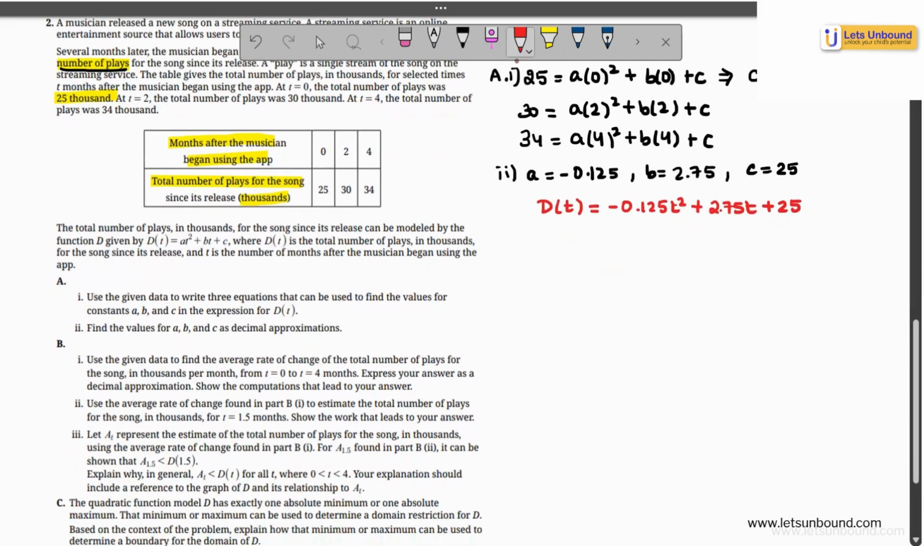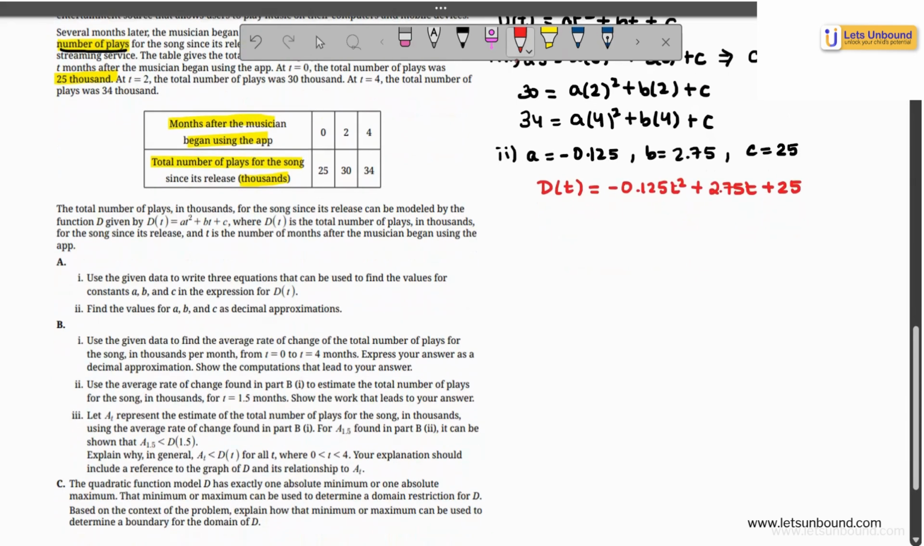Read the question effectively because it's as important. It says, using the given data, find the average rate of change of the total number of plays for songs in 1000 per month from t equal to 0 to t equal to 4 months. How do you find out the rate of change? So from the points (0, 25) to (4, 34), in the second B first part, we need to find out the average rate of change.